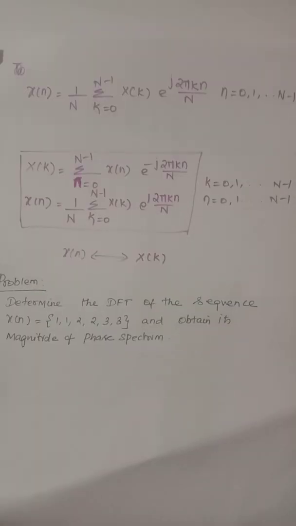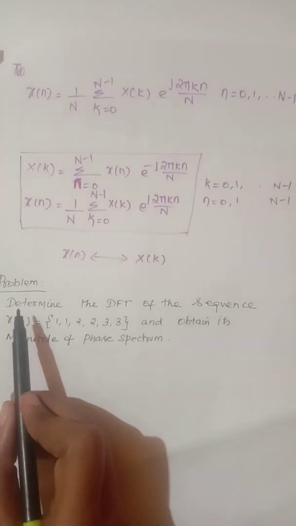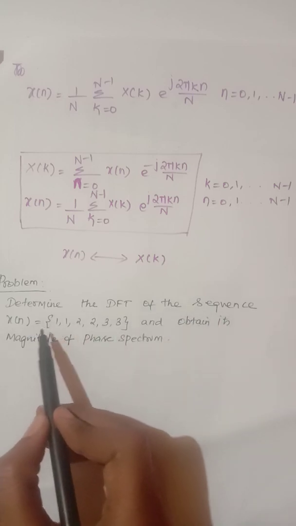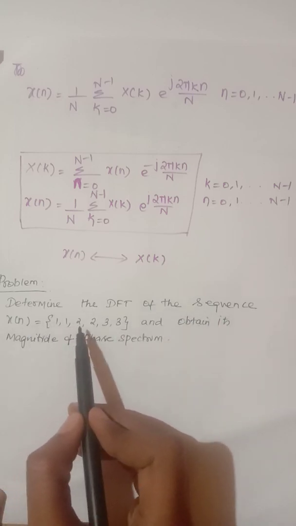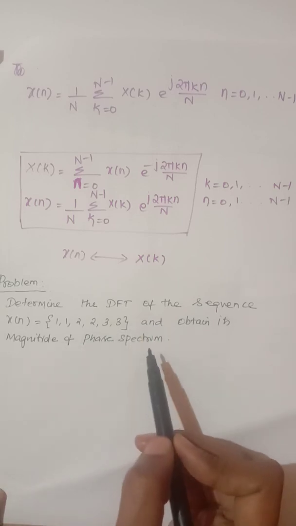Now we will see how we can find the DFT for an input sequence x of n. Consider the problem statement now. Determine the DFT of a sequence x of n, where x of n is 1, 1, 2, 2, 3, 3, and obtain its magnitude and phase spectra.